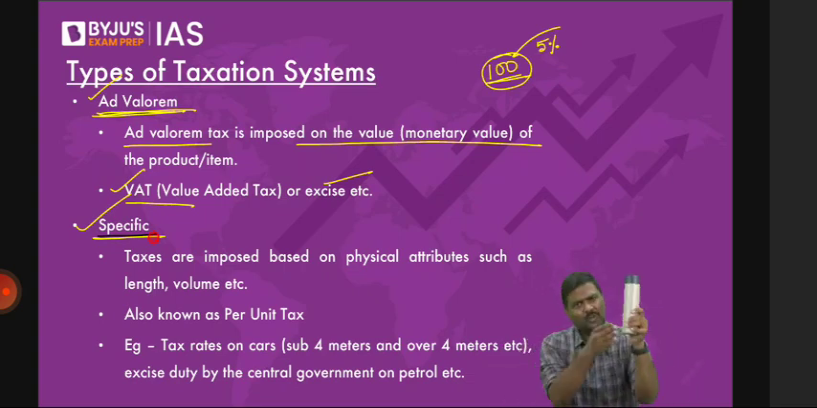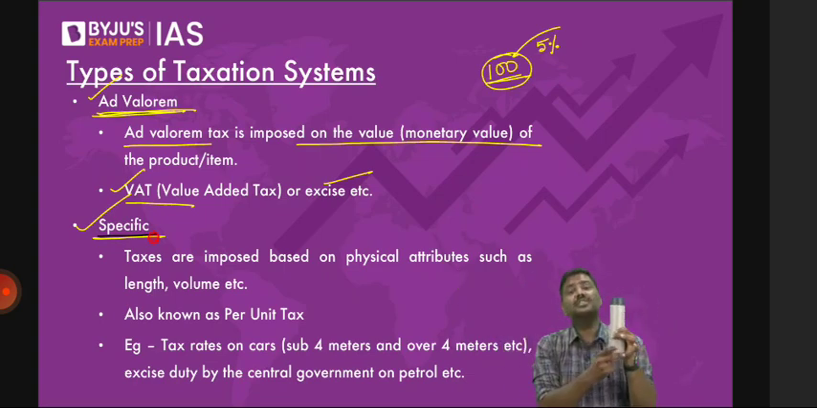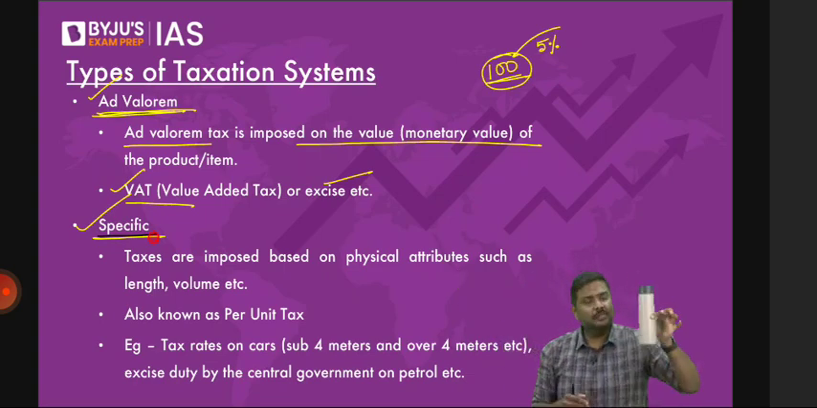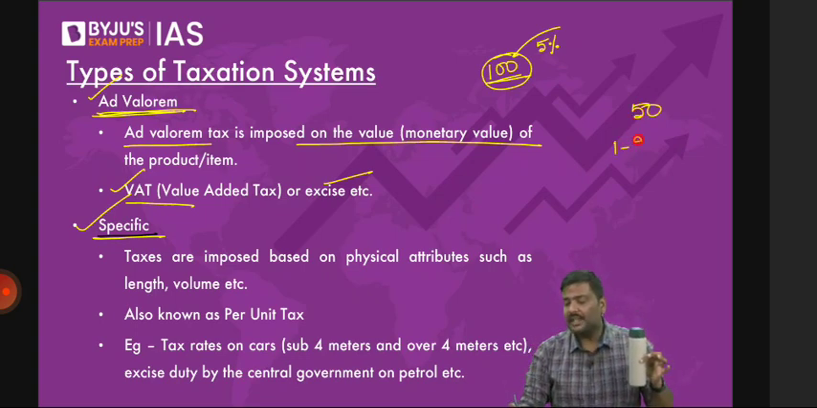But imagine an example. I'll give you real-time examples. Have patience. Imagine the government of India imposed the tax on the length of the bottle. That is, let's say the length of the bottle is 1 meter, I will impose a 50 rupee tax. If the length of the bottle is more than 1 meter up to 2 meters, I will impose, let's say, a 100 rupee tax.